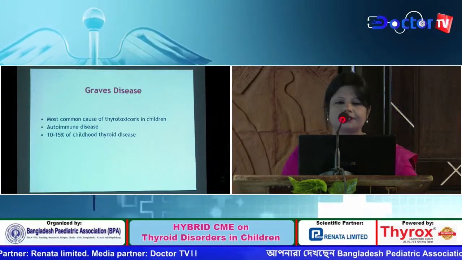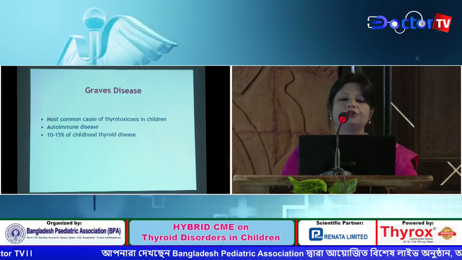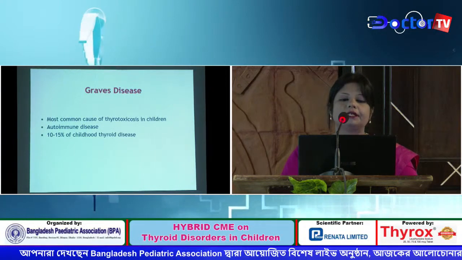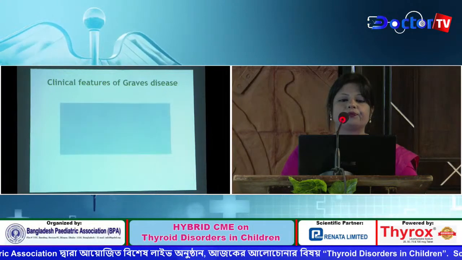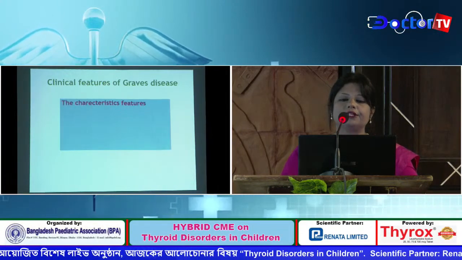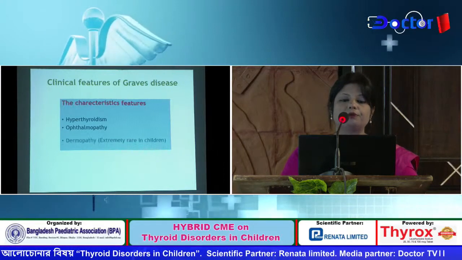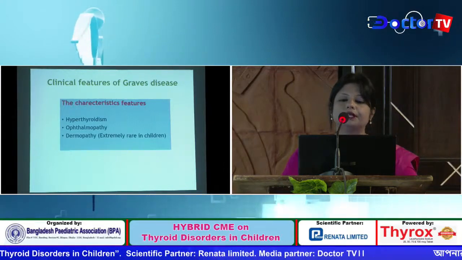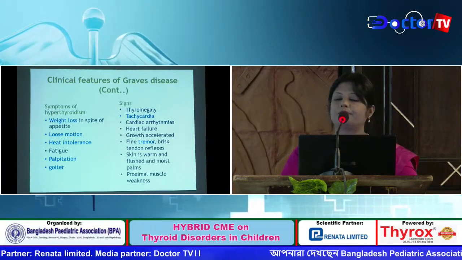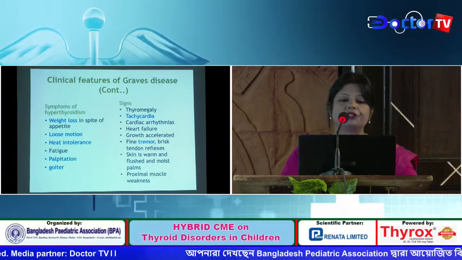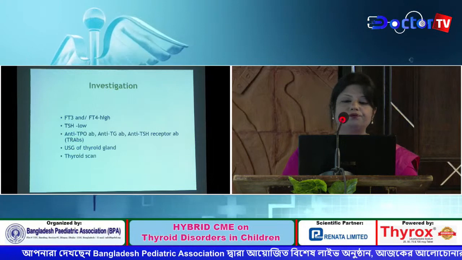Now, what is Graves' disease? It is the most common cause of thyrotoxicosis in children due to an autoimmune cause, and it constitutes 10 to 15% of childhood thyroid disease. The characteristic features include hyperthyroidism, Graves' ophthalmopathy, and dermopathy, and the dermopathy is extremely rare in children. The features of hyperthyroidism are weight loss, loose motion, heat intolerance, palpitation, goiter, tachycardia, and tremor.